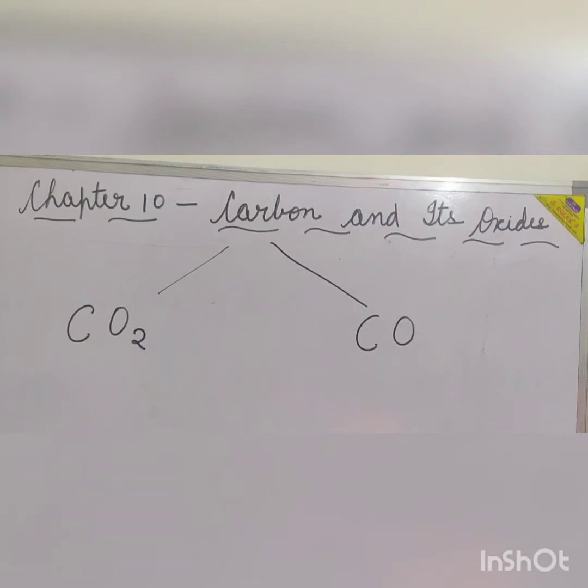Good morning, students. Today we are going to start chapter number 10, Carbon and its Oxides. Two common oxides of carbon are carbon dioxide and carbon monoxide. Carbon dioxide is produced during respiration. It is also the gas utilized by the green plants for photosynthesis. Carbon monoxide is a poisonous gas produced when fuels burn in insufficient supply of oxygen. In this chapter, we are going to study about both the oxides in detail.